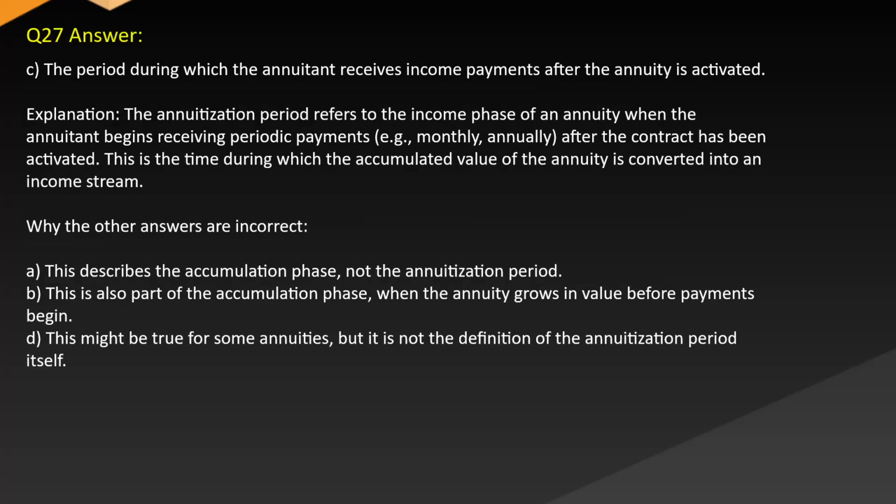Answer. C. The period during which the annuitant receives income payments after the annuity is activated. Explanation. The annuitization period refers to the income phase of an annuity when the annuitant begins receiving periodic payments, e.g., monthly, annually, after the contract has been activated. This is the time during which the accumulated value of the annuity is converted into an income stream, while the other answers are incorrect. A.